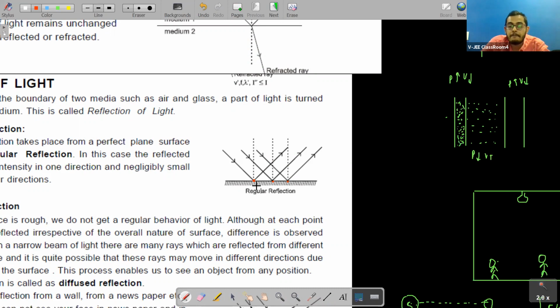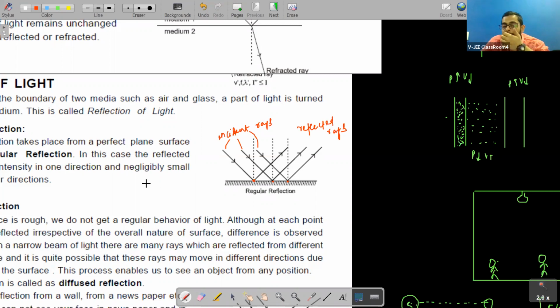These arrows are the incident rays, and these three are the reflected rays.